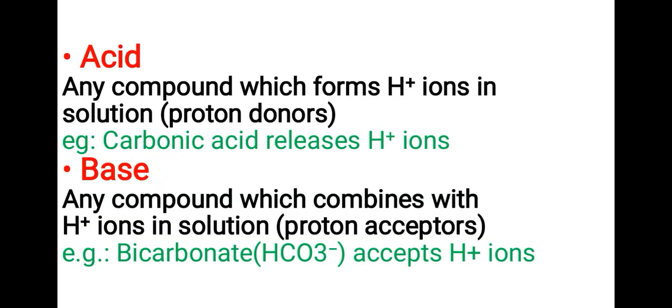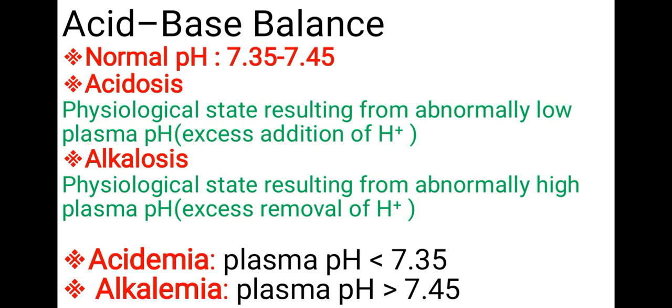Acid: any compound which forms H+ ions in solution. Proton donors, for example carbonic acid, releases H+ ions. Then base: any compound which combines with H+ ions in solution. Proton acceptor: bicarbonate, HCO3-, accepts H+ ions. Acid-base balance: normal pH is 7.35 to 7.45.